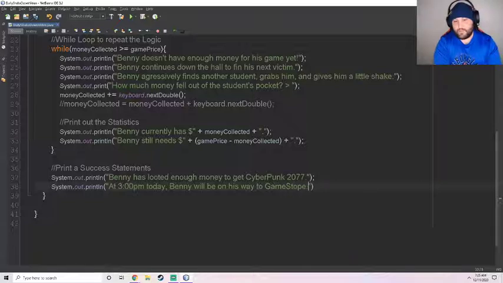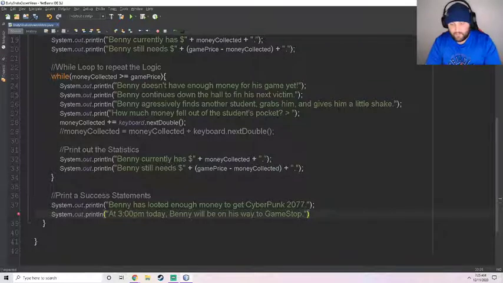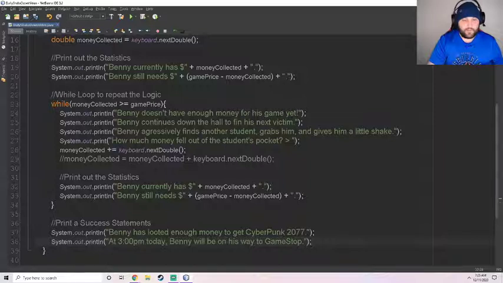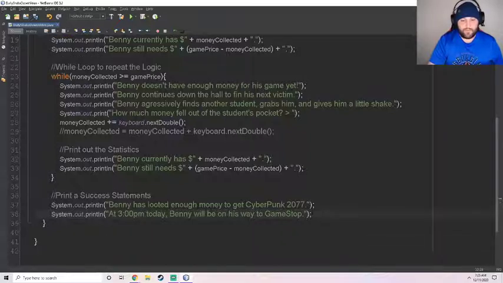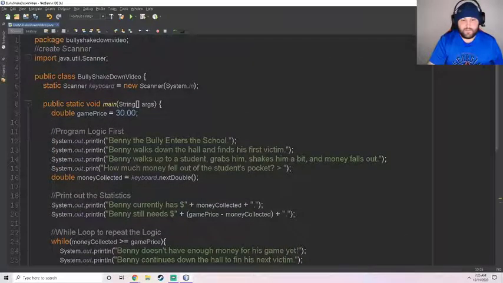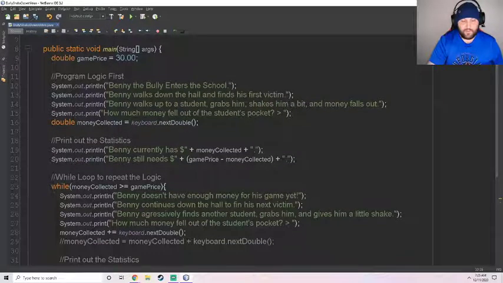So, in my story, Benny's a bully, and Benny's going around looting kids to get their money until he has $30 to go buy Cyberpunk 2077. So you guys can change up your story. Your print statements are up to you. But you just need to program it to where something's occurring, a bully's collecting money, so he can go and buy a game. So let's test it all now that I think I'm done.